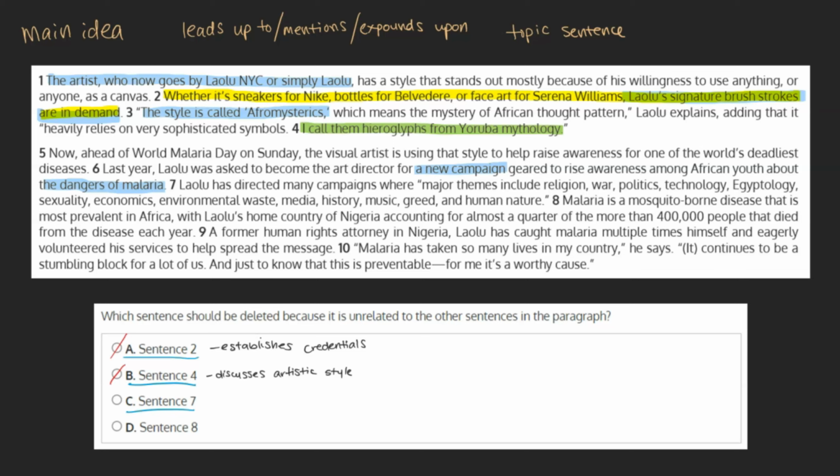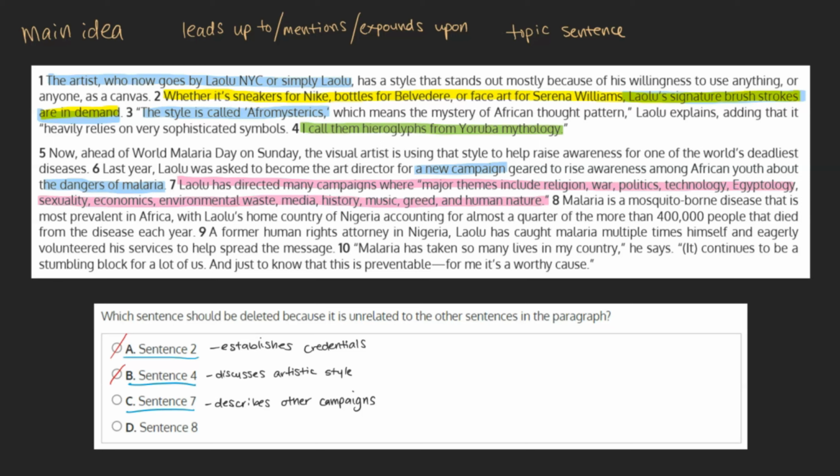C. Sentence 7. Laulu has directed many campaigns where major themes include religion, war, politics, technology, Egyptology, sexuality, economics, environmental waste, media, history, music, greed, and human nature. This sentence veers off topic a bit, and instead of focusing on the malaria campaign, which the first two sentences talk about, as well as the rest of the paragraph, it describes other campaigns that Laulu has been involved in. While this lets us know that this isn't the first campaign Laulu's been involved with, this information isn't necessary.